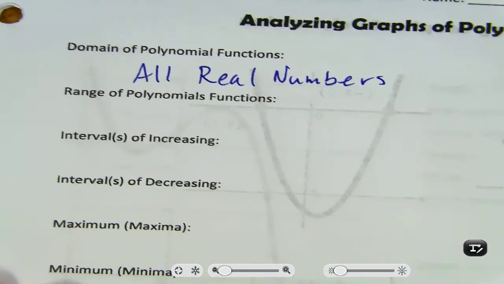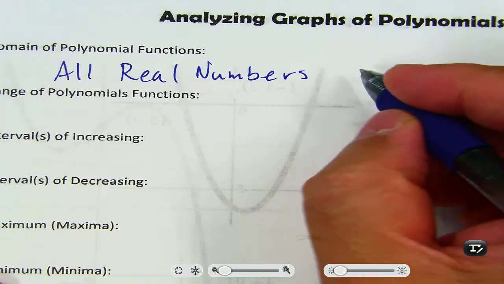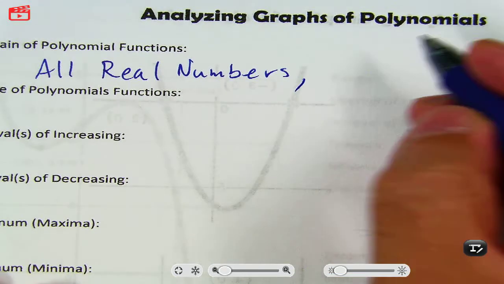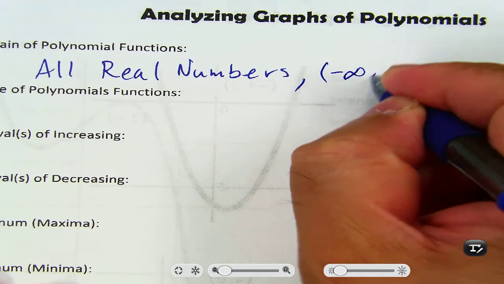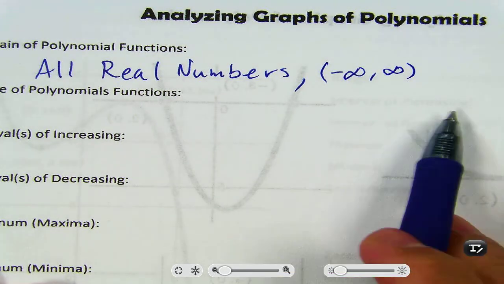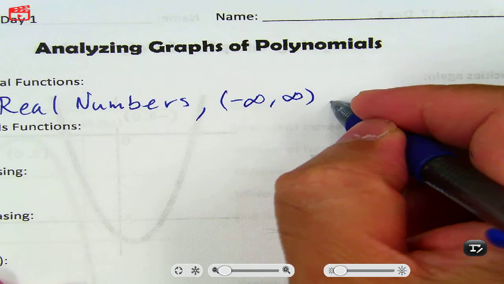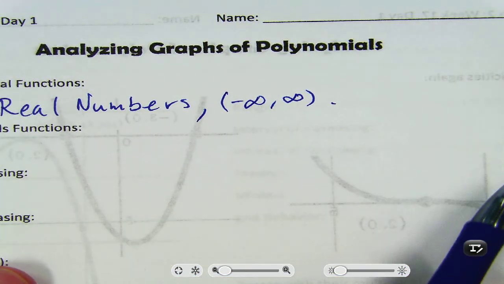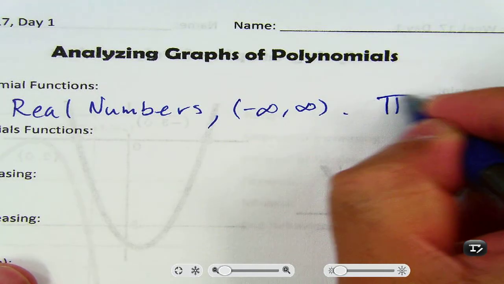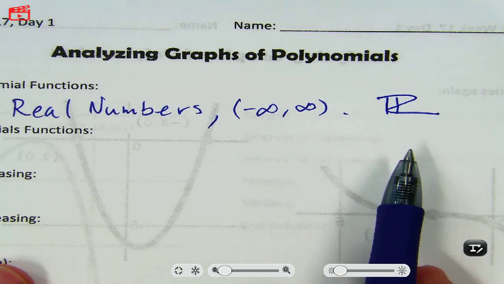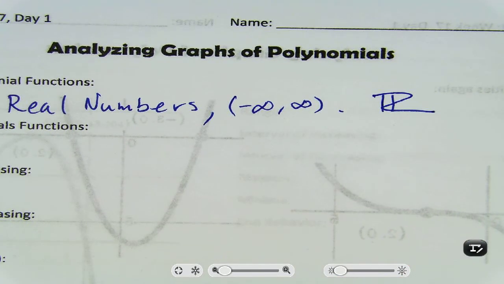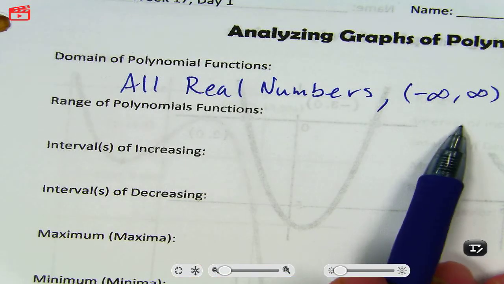Isn't there a weird symbol for that? Yeah. I'm going to write it a few different ways, okay? You can just tell me it's all real numbers, or you can give me interval notation, negative infinity, positive infinity. And the weird symbol they're talking about is that R. This is the weird R. I don't expect to see that. I do want to see all real numbers or negative infinity, infinity.